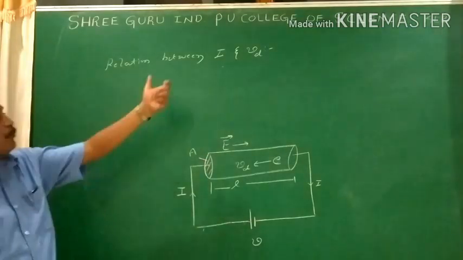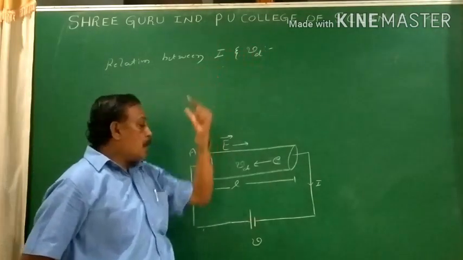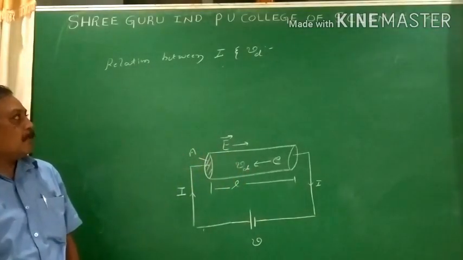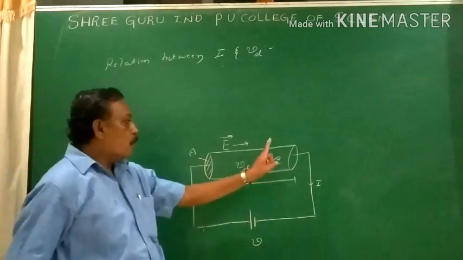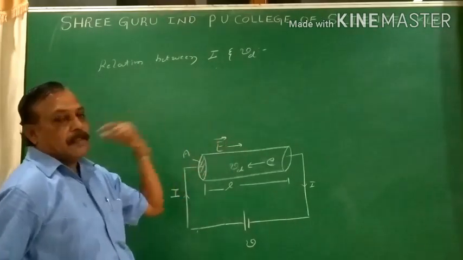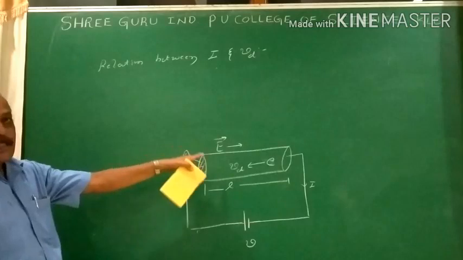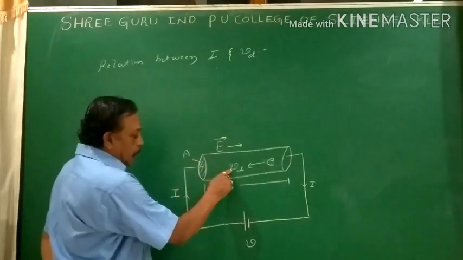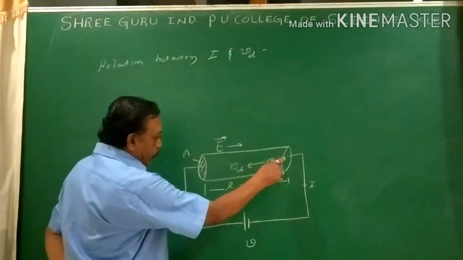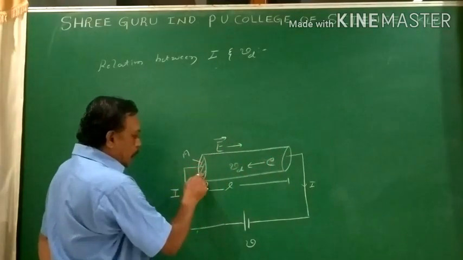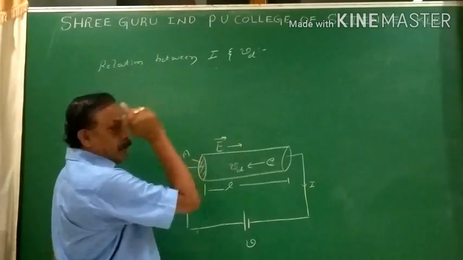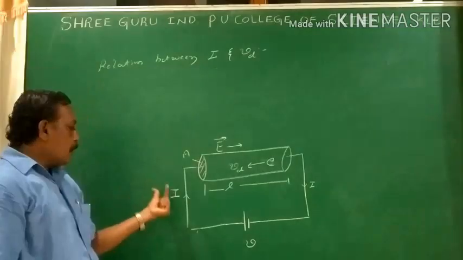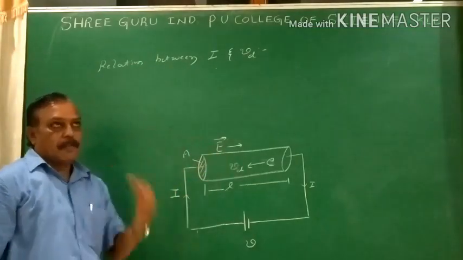Then we have already derived the expression for drift velocity. What is that drift velocity? The average velocity with which the electrons are moving under the influence of an electric field. Just see here, the figure itself gives a definition. The drift velocity is defined as the motion of the electrons from one end of the conductor to the other end of the conductor under the influence of an electric field. That is known as drift velocity. I need the expression for current in terms of drift velocity.